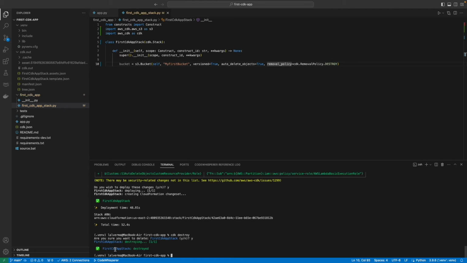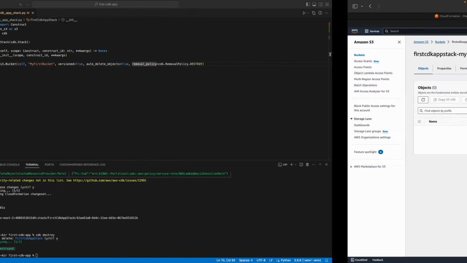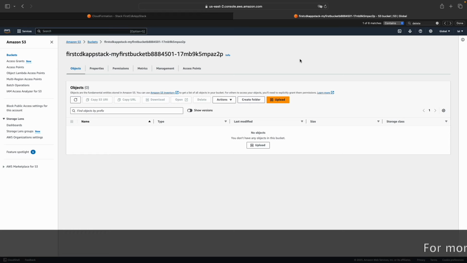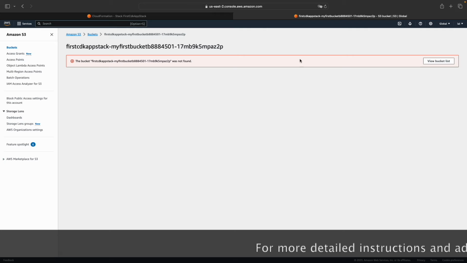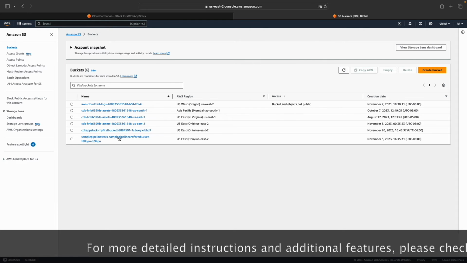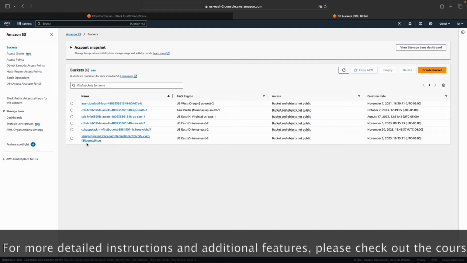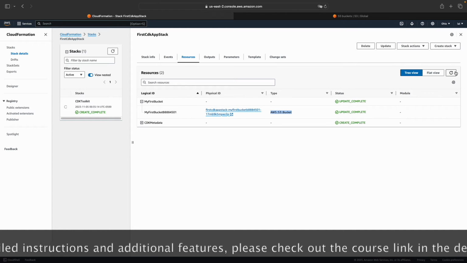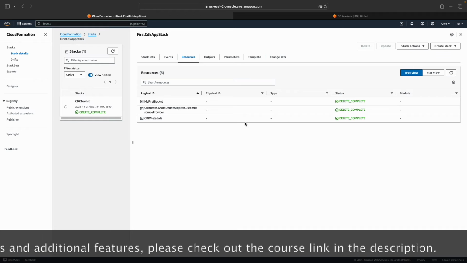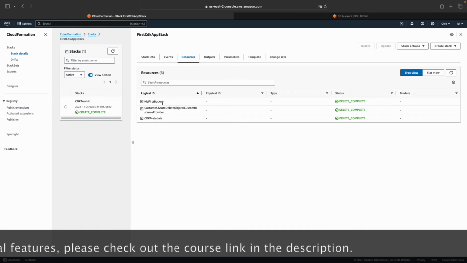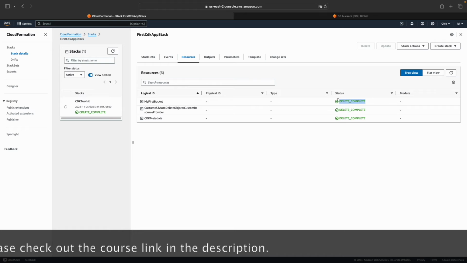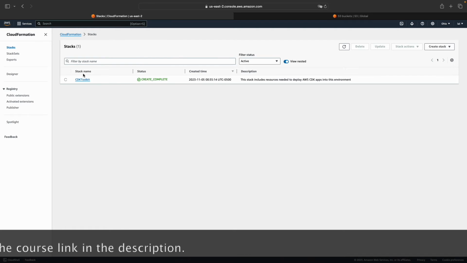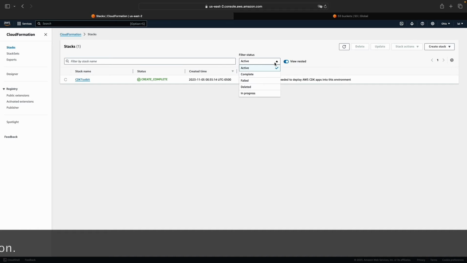Let's confirm it. We will go to the AWS console. Here is the S3 bucket page opened. Let's refresh it. And it says that the bucket is not found. If we go to the bucket list, our bucket is missing here as well. If we go to the CloudFormation page and refresh this, it shows that the bucket is in delete complete status. If we click on stacks, our stack is not visible too, as it shows only the active CloudFormation stacks.